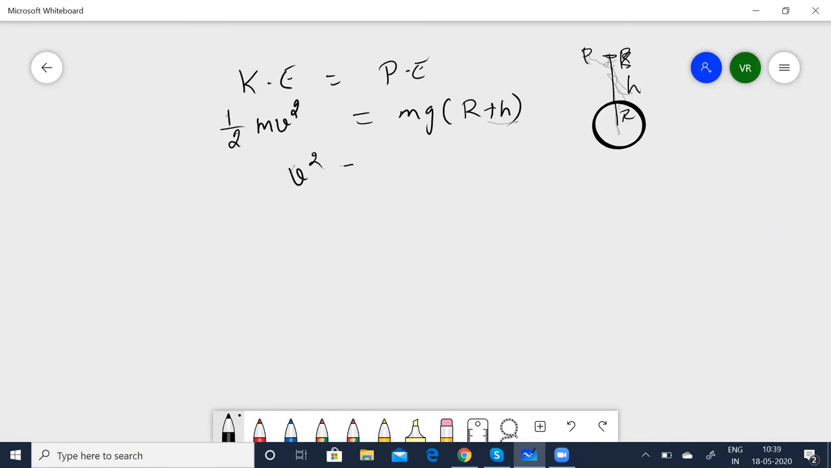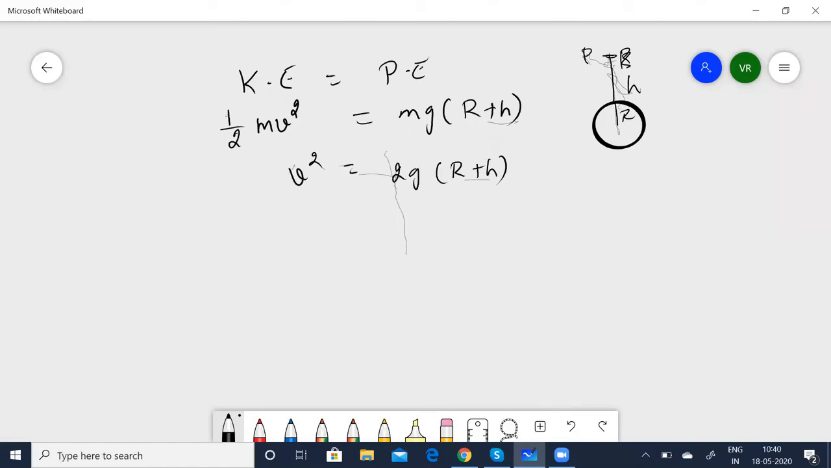So v squared is equal to 2g. In place of h, I'll put r plus h here. After that, you can cancel m and m, take this 2 there, then v squared is equal to 2g times r plus h. That means when the height is a maximum, or in other words, h is going to be the maximum height reached by the satellite.